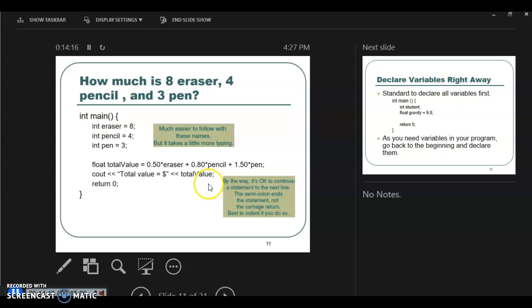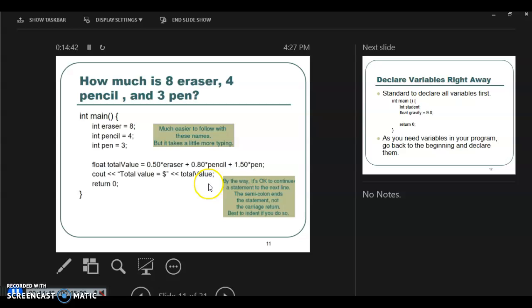Then we have another variable called total value. Total value is a float type variable, and then we just multiply. Here I assume these are the prices. Eraser is 50 cents per piece, 80 cents for pencil, and 150 for pen, and we just multiply that. And cout total value: this is the text, and then the value of total value will be displayed right after that, and then we end the program, right?